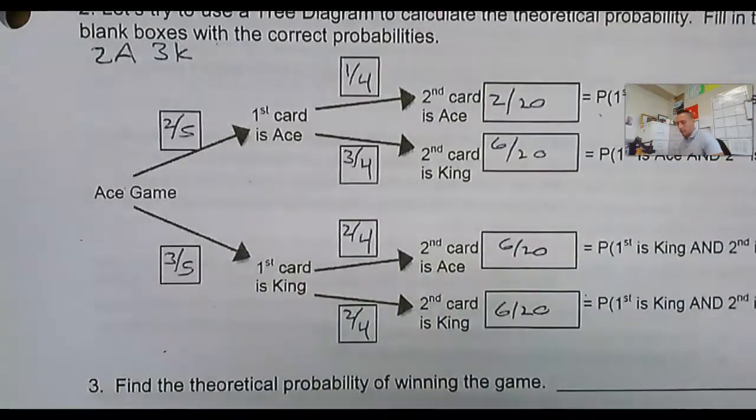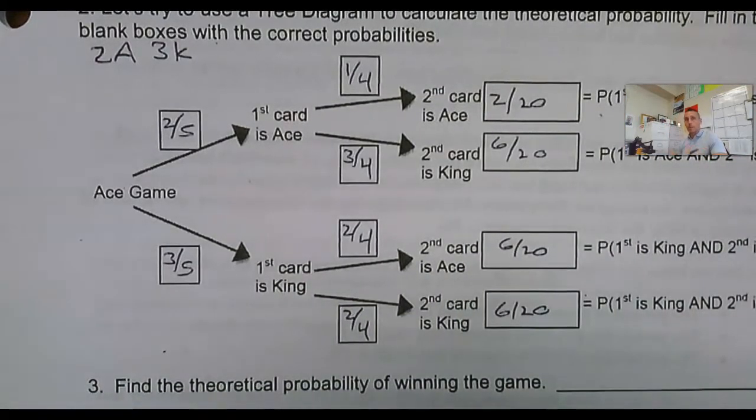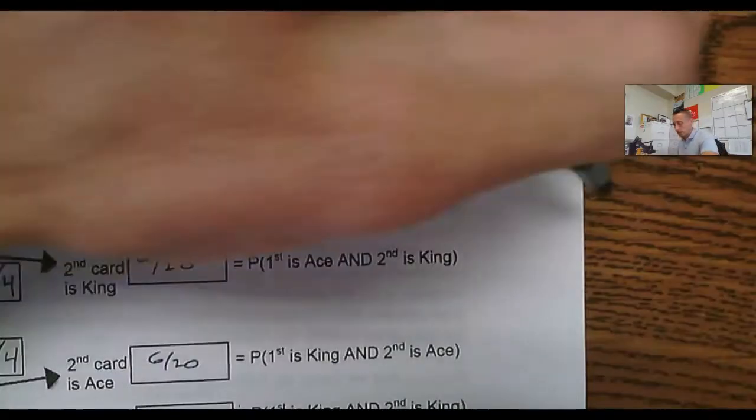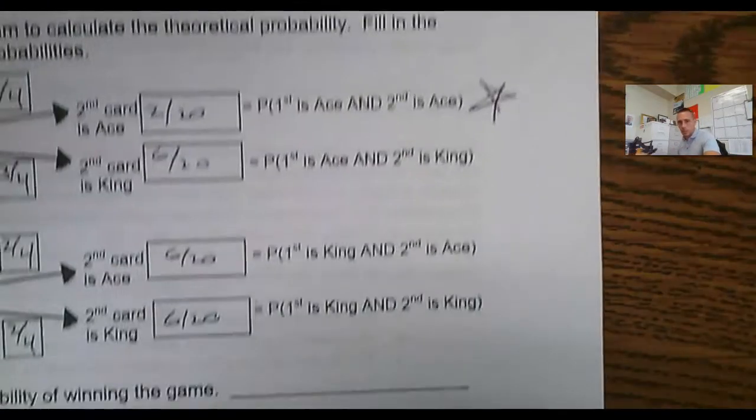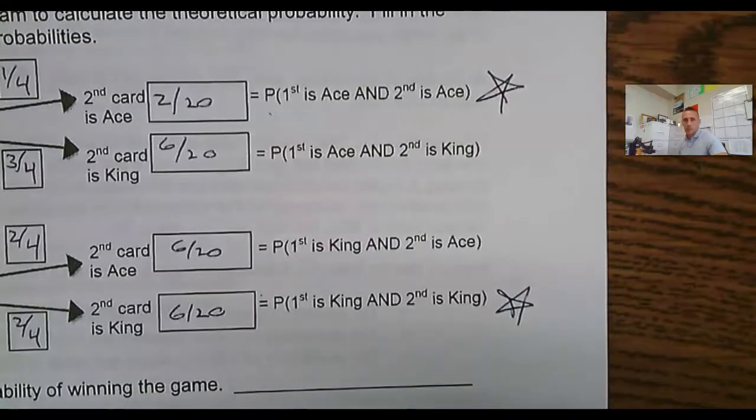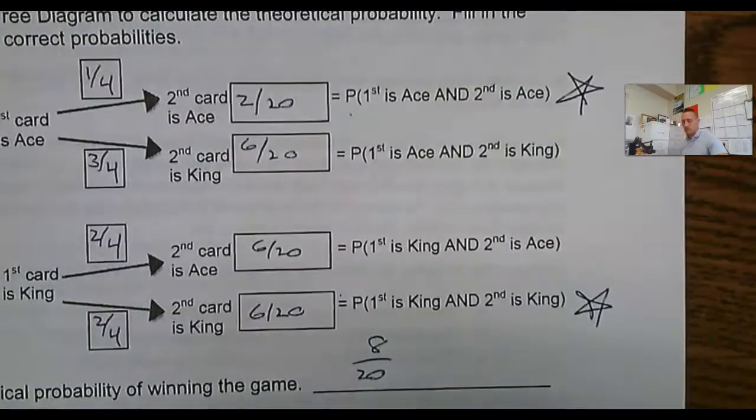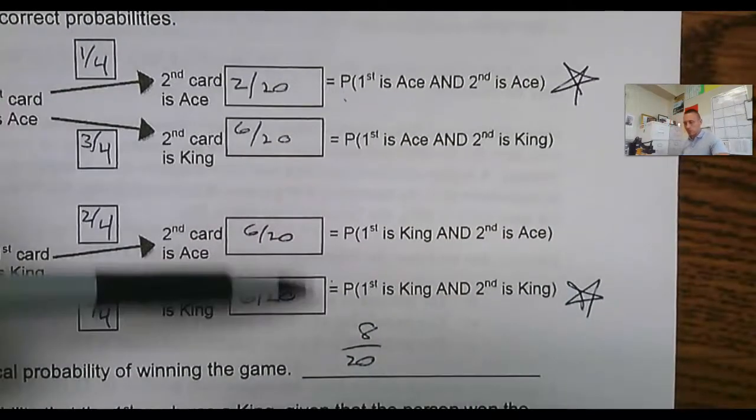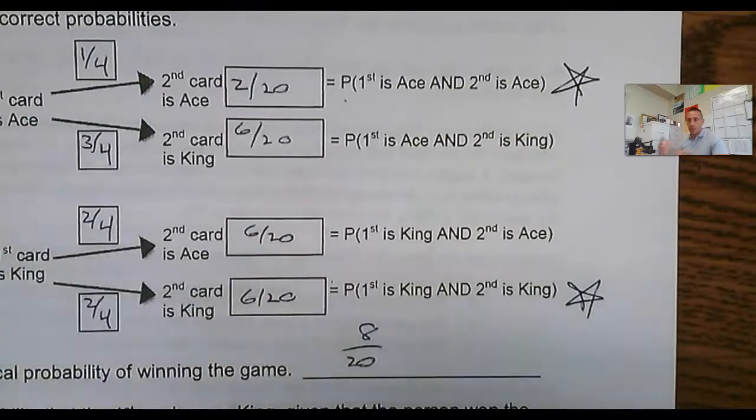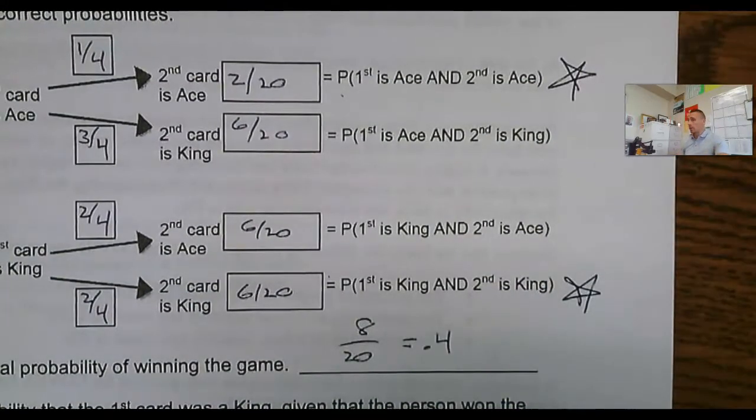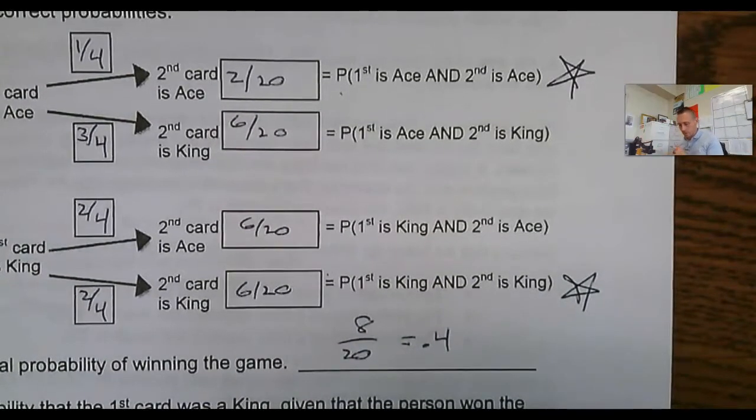So you win the game if you get a pair of aces or a pair of kings. So ace-ace is a winner, and king-king is a winner. So 2 out of 20, 6 out of 20. I can add those because they're mutually exclusive. I can't get ace-ace and king-king if I play once. So 8 out of 20, or there's a 40% chance that you win this game. So hopefully you don't want to play this in the long run. You understand that. Maybe in the short term, you're likely to win more often, but over the long run, it's going to trend towards that 40%.